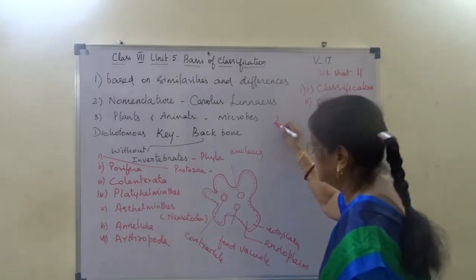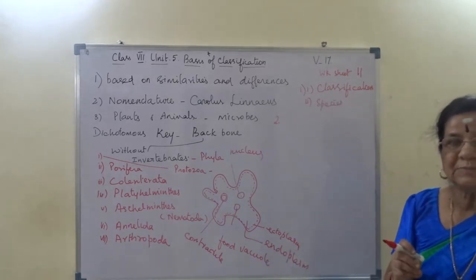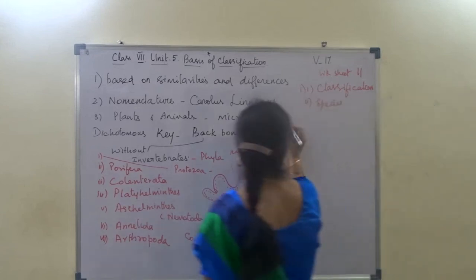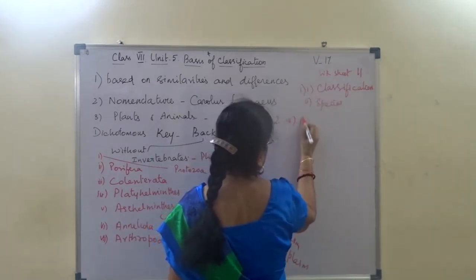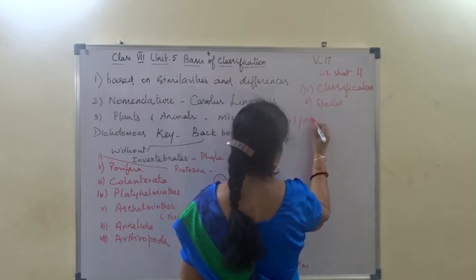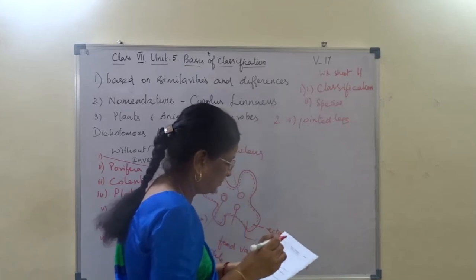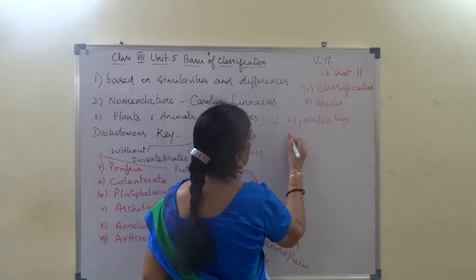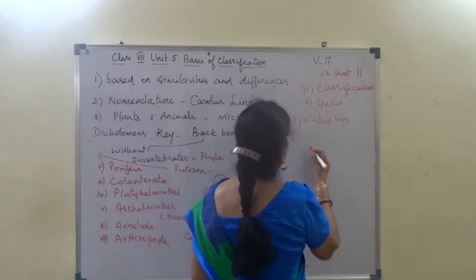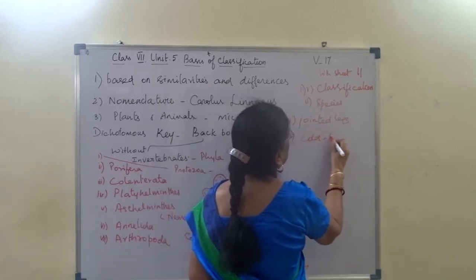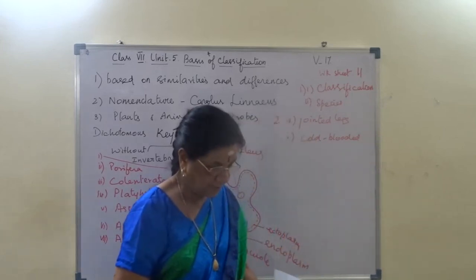Then the second question, match the following. Cockroach comes under phylum Arthropoda, so it has jointed legs. Third option: cockroach has jointed legs. Then goldfish is a cold-blooded animal.